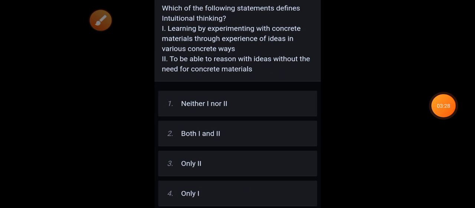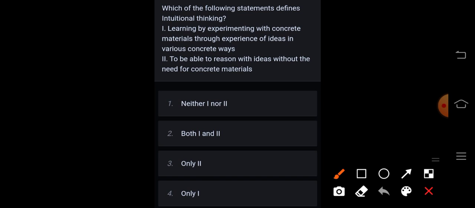Next, which of the following statements defines intuitional thinking? Learning by experimenting with concrete materials through experience of ideas in various concrete ways. To be able to reason with ideas without the need for concrete materials. Correct answer is option 4, only one.